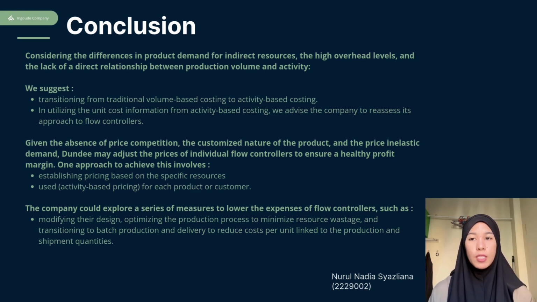One approach to achieve this involves establishing pricing based on the specific resources used in activity-based costing for each product or customer. Additionally, the company could explore a series of measures to lower the expense of flow controllers, such as modifying their design, optimizing the production process to minimize resource wastage, and transitioning to batch production and delivery to reduce cost per unit linked to production and shipment quantities.